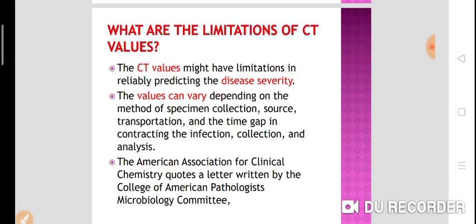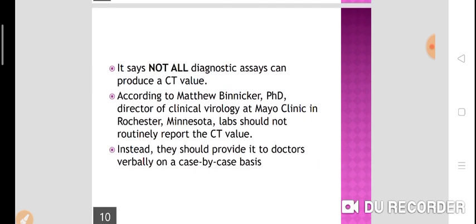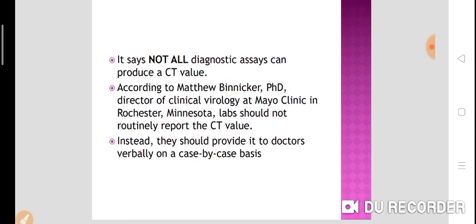The American Association for Clinical Chemistry quotes a letter written by the College of American Pathologists Microbiology Committee. It says not all diagnostic assays can produce a CT value. According to Matthew Binnicker, Director of Clinical Virology at Mayo Clinic in Rochester, labs should not routinely report the CT value. Instead, they should provide it to doctors verbally on a case by case basis.